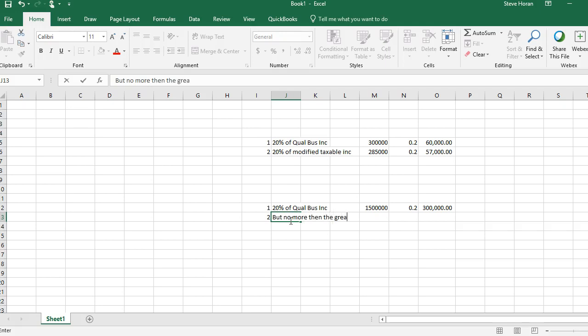But no more than the greater of. Item 1 is 50% of W-2 wages.